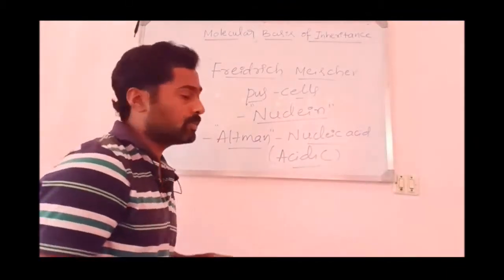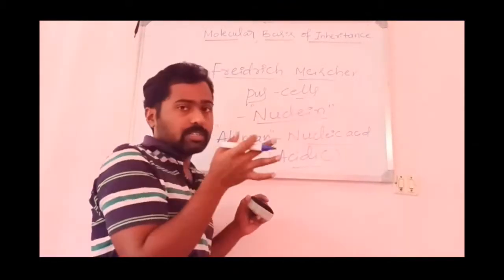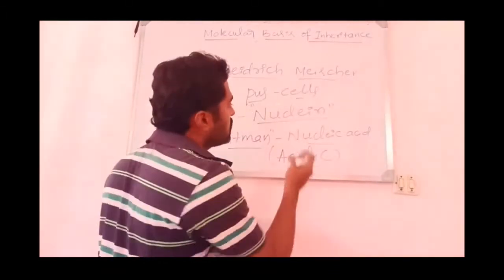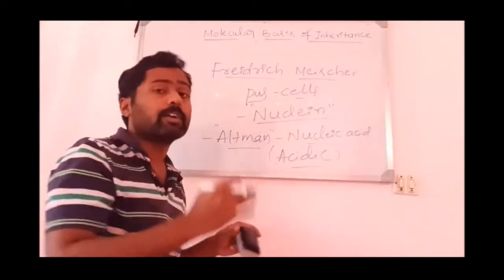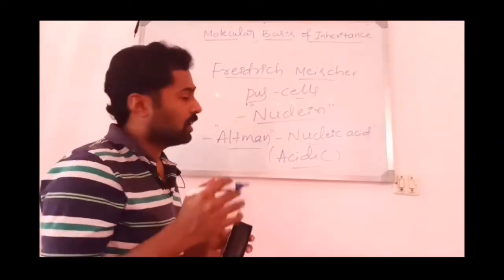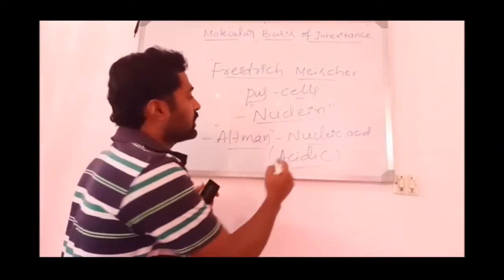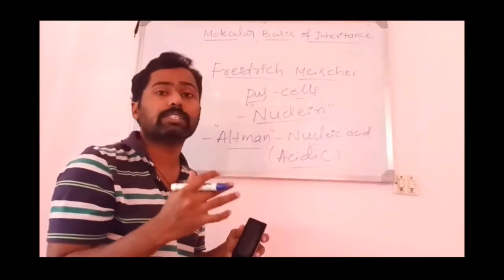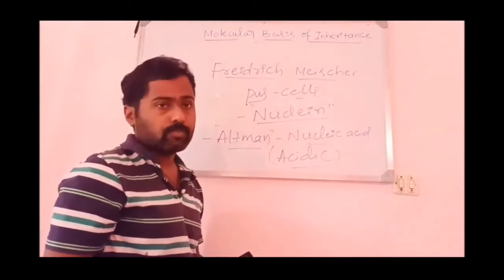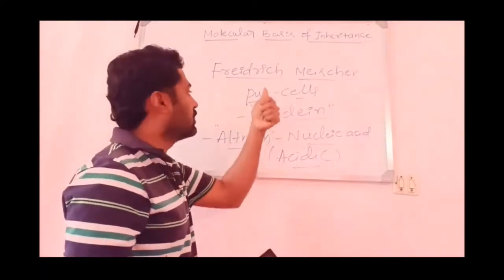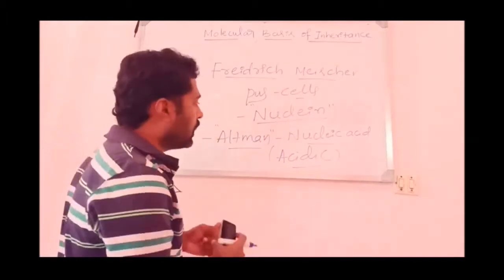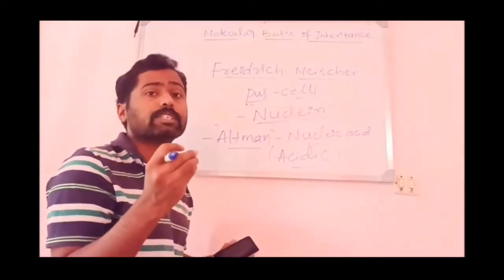If you split the term nucleic acid, nucleic means nucleus. It is restricted to the nucleus in eukaryotes, whereas in prokaryotes it is found in the cytoplasm. It is called an acid mainly because of its acidic nature, due to the presence of a phosphoric acid group in this molecule. So Altmann coined the term nucleic acid because of the acidic nature of this macromolecule, whereas nuclein was the term coined by Friedrich Miescher.